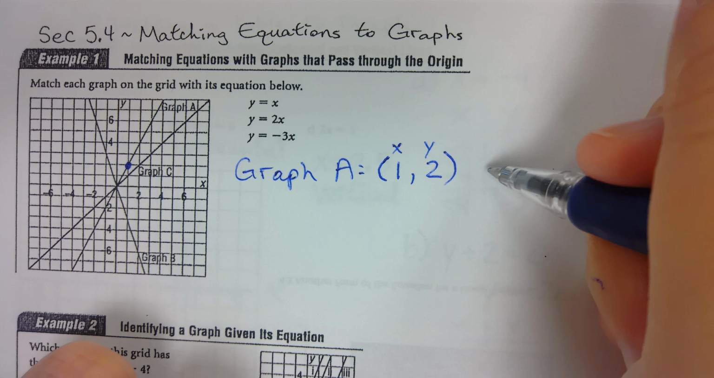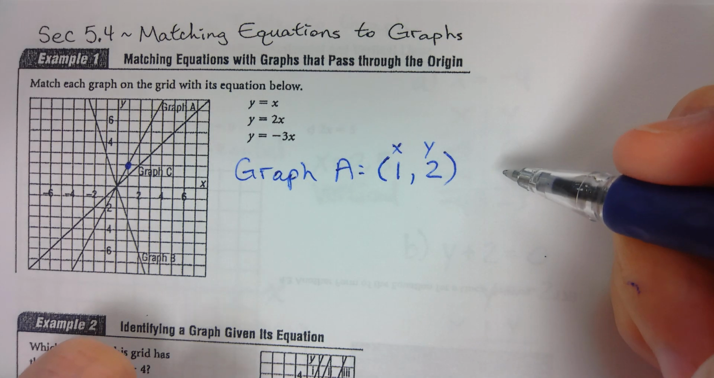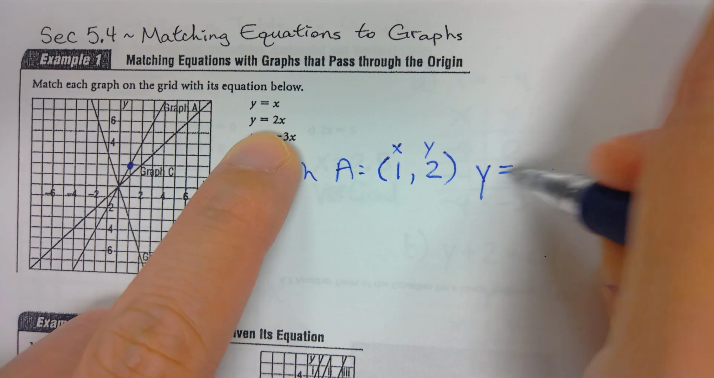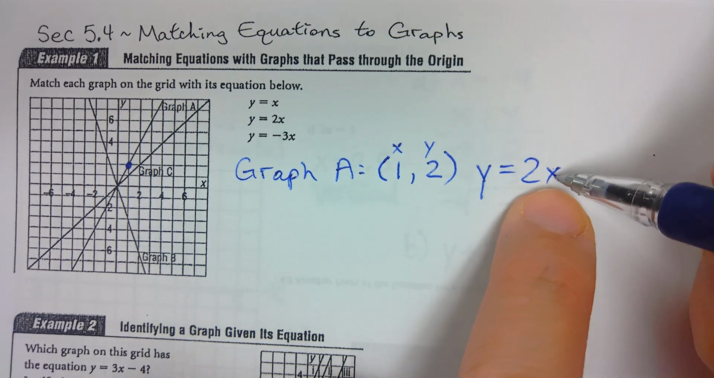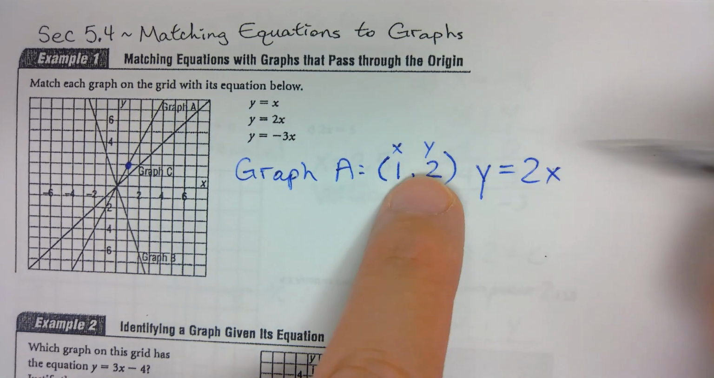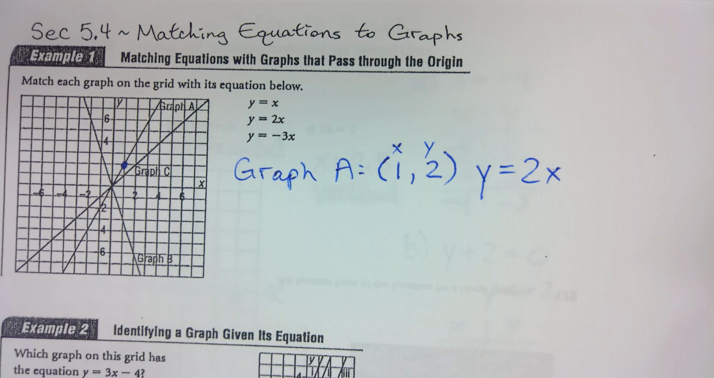Adrian? Cajun? Yeah, y equals 2x. When x is 1, 2 times 1, you get 2. So there you go. That's graph A.